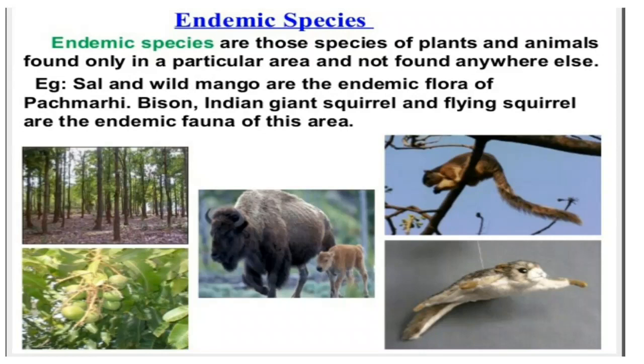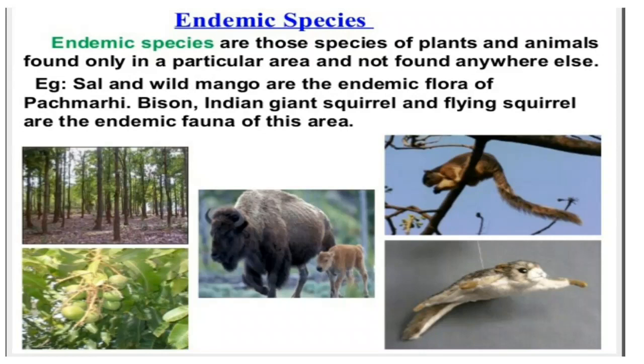So endemic species means the species of plants and animals found in a particular area. Only in that area if these plants and animals are found, we call it endemic flora or fauna, or endemic species. Then the question arises: what is meant by species? Species is a group of population which are capable of interbreeding, means they will go for interbreeding.